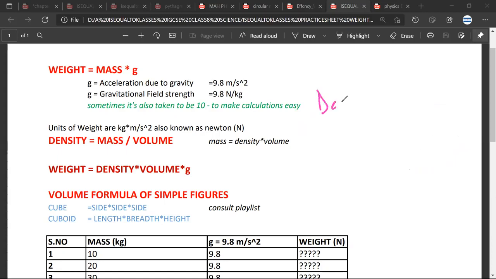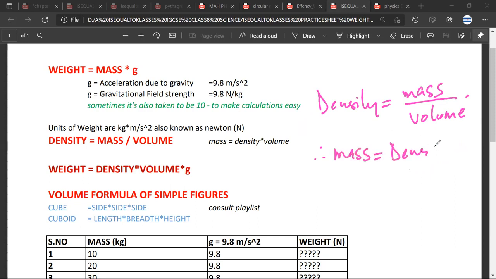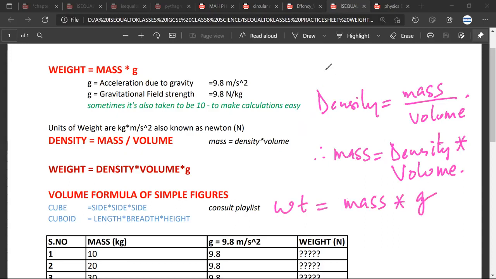Now, there is another formula that we had done, that density is equal to mass per unit volume. Any doubt about this? No, sir. Therefore, mass is equal to density into volume. Any doubt about this? No doubt. Now, weight is equal to mass into acceleration due to gravity.